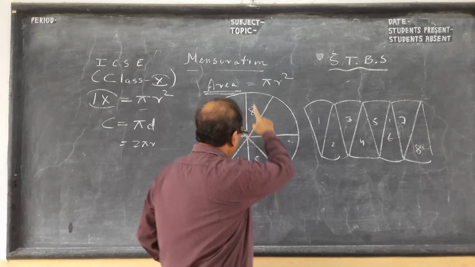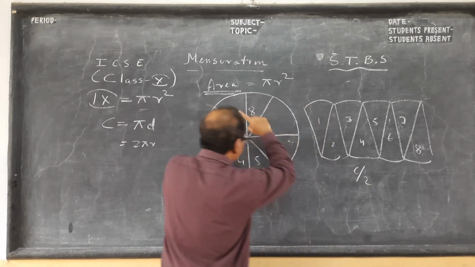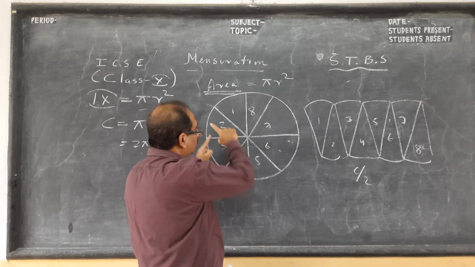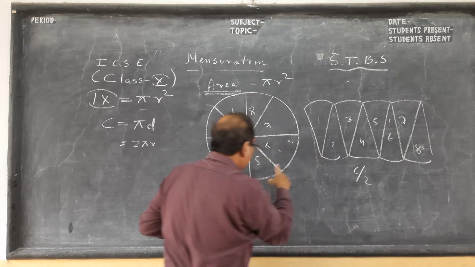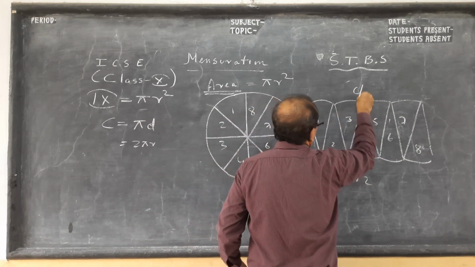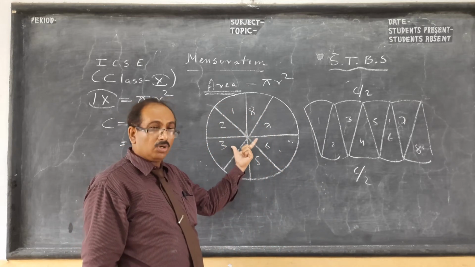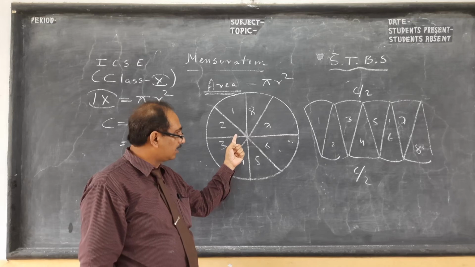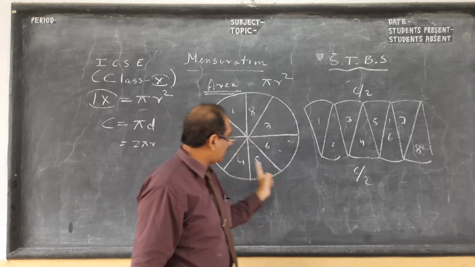Now if you see, this whole thing is C, children. So this part will be C by 2. This whole thing is circumference, so this is half of circumference. Half of the circle will come here. 1, 2, 3, 4 I have added. So this is C by 2. The more sectors you make in the circle, the more it will look like a rectangle, and the length of the rectangle will be C by 2.